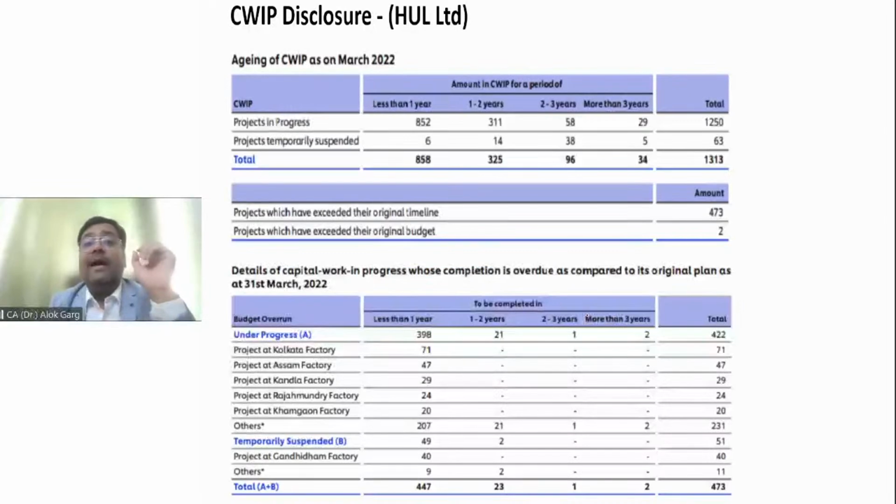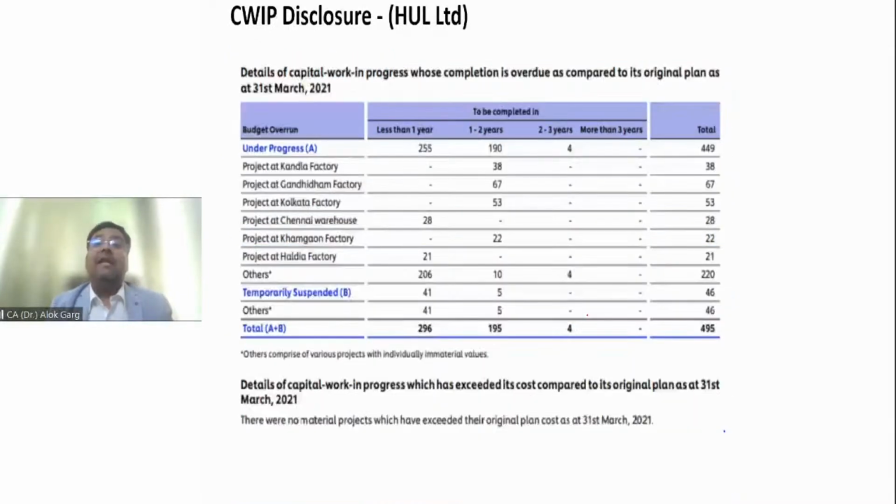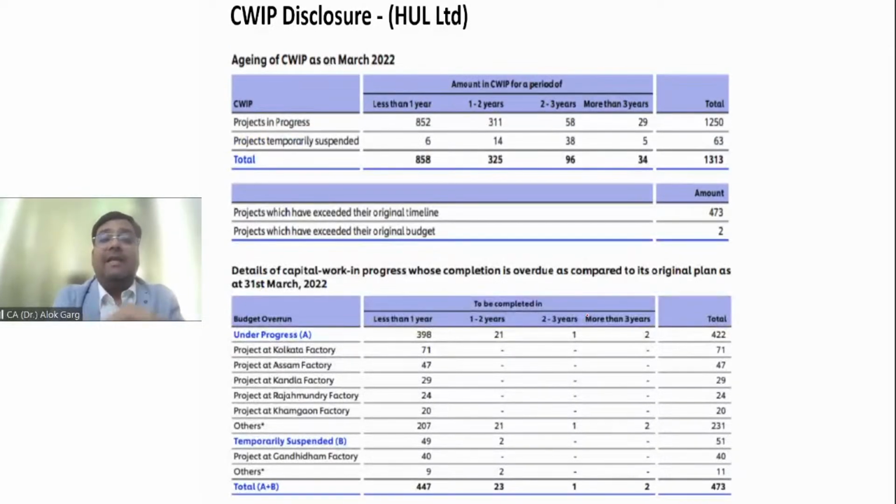And now I have Hindustan Unilever Limited, real life disclosure from their annual report. They have given the disclosure: project in progress, project temporarily suspended, less than 1 year, 1 to 2 year, 2 to 3 year, more than 3, and this is the total amount, right? Then they have given projects where the timeline has been exceeded, 473 crores. Project where the budget has been exceeded, it is 2 crore, right?